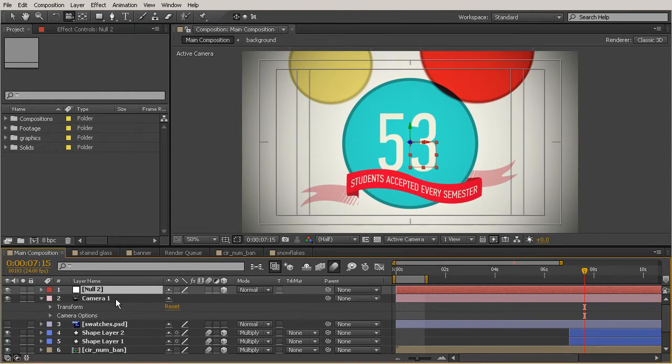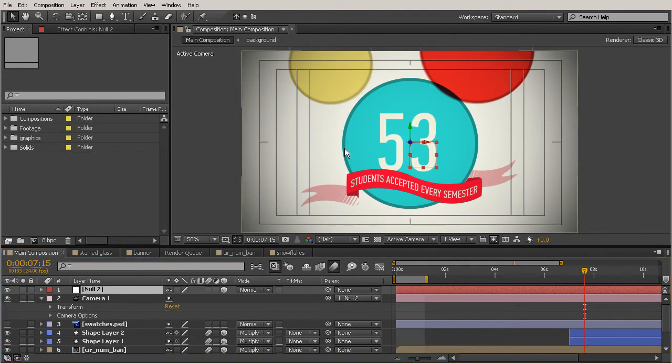And whenever you parent the camera to the null, you're essentially saying, from now on, I want to set all the keyframes for animation that I'll be doing with my camera on my null object, just the same as we did whenever we were setting up that null as the position control for our snowflakes. So go ahead and grab the pick whip on the camera and drag it up there to the null's name. And now we have a camera parented to our null object.